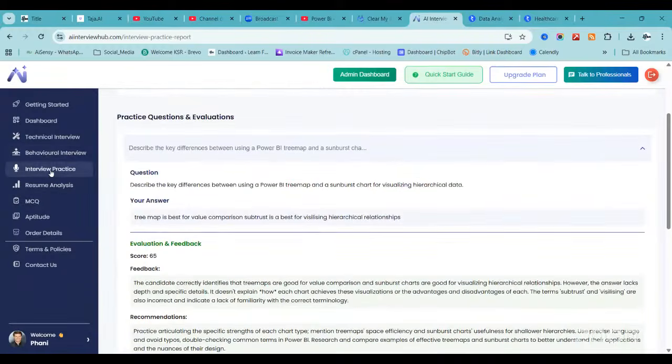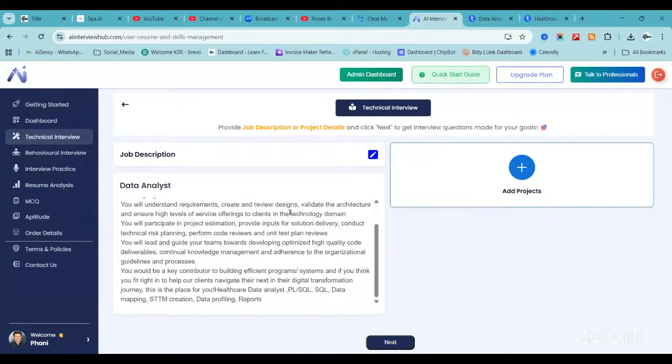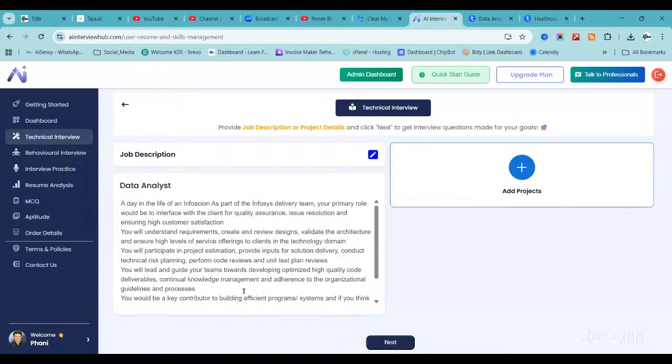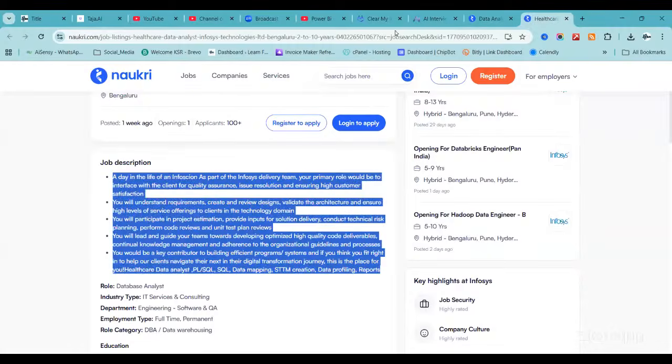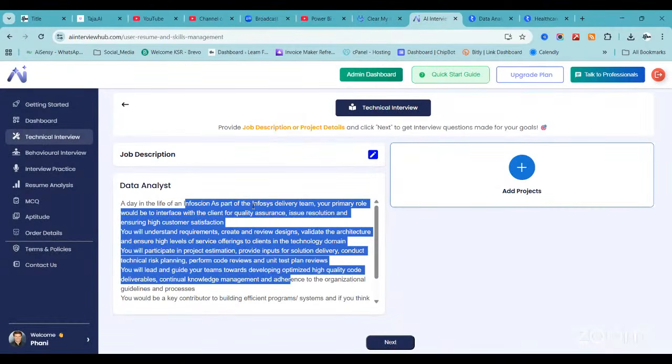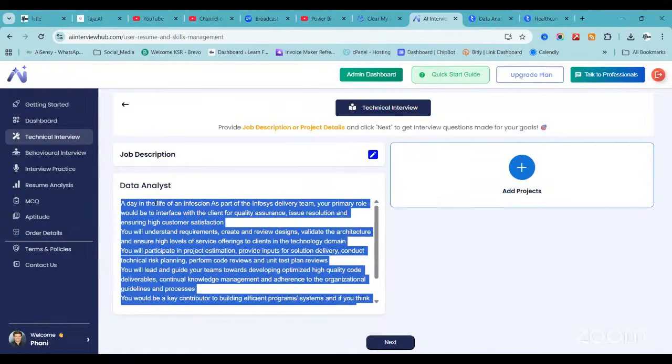After interview practice, we have a technical interview. It depends on the JD. For example, if you have an interview at Infosys, it will predict at least 40% of questions from Infosys. The same JD. If you change the JD, it will ask different questions again. It's overall, not only a specific topic. Overall resume based, like how a real-time interview will work, right? In a similar way, it will predict the questions and shoot questions. So before going to your actual interview, if you try 2 or 3 interviews here, it will be easier to clear your actual interview, right?